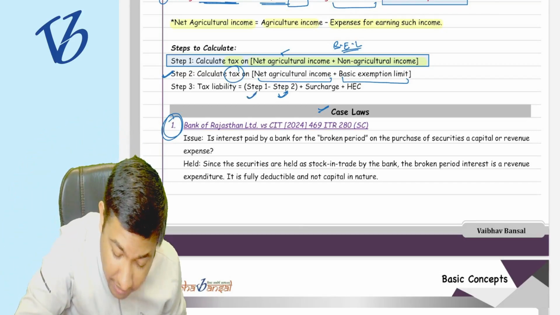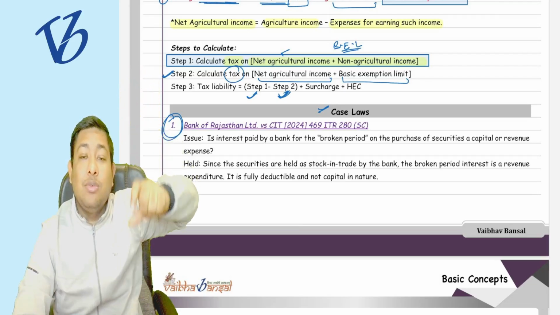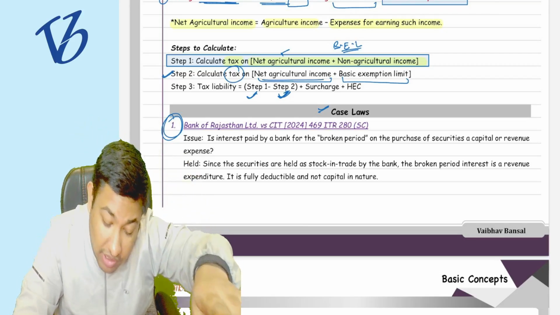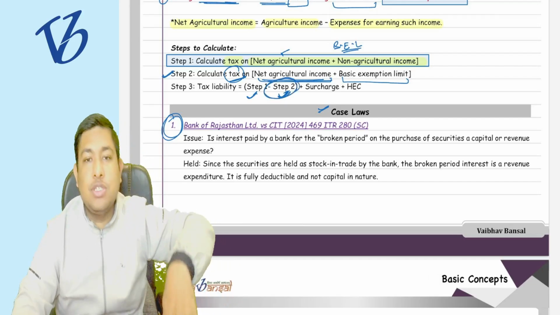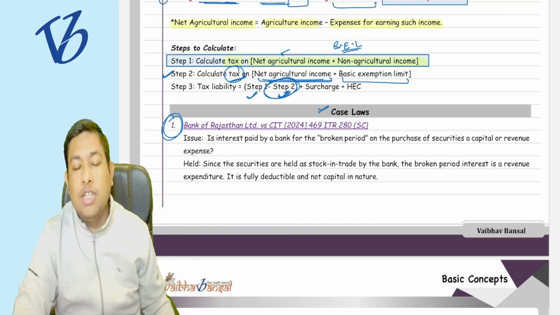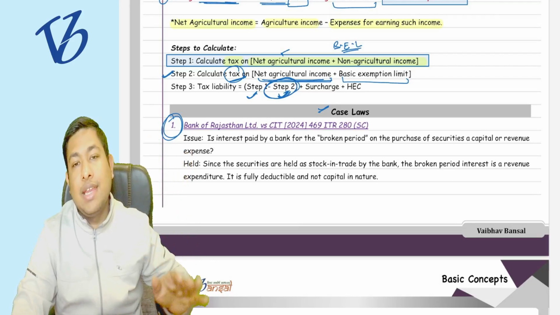That is step 1 minus step 2. So it increases my tax base, but we do not take tax on the agriculture income, because the tax on the net agriculture income we have already reduced in the last step. So actually we are not charging tax on the net agriculture income, but we are increasing the tax base due to the agriculture income.